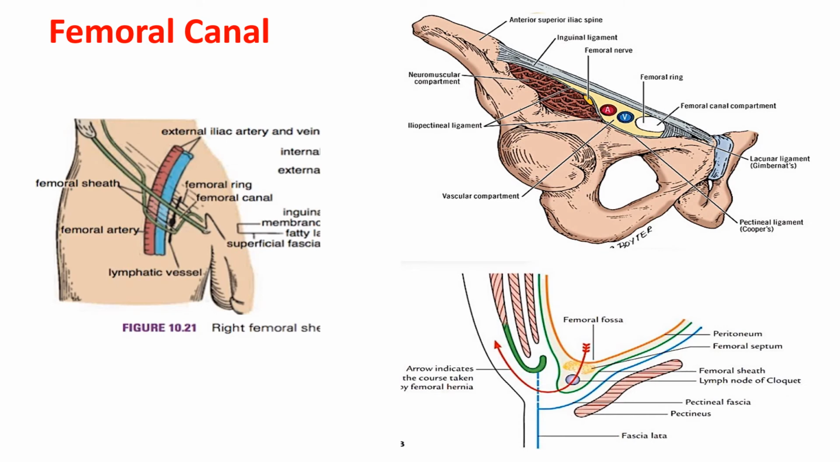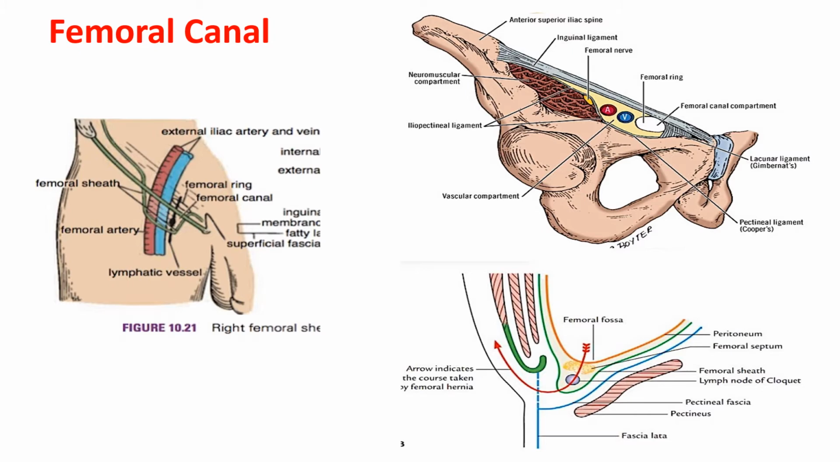The medialmost compartment, which contains the femoral canal, is conical in shape. That is, it is wide above and narrow below. It is approximately 1.5 cm long and about 1.5 cm wide at its base. This base, or the upper end of the femoral canal, is also known as the femoral ring.